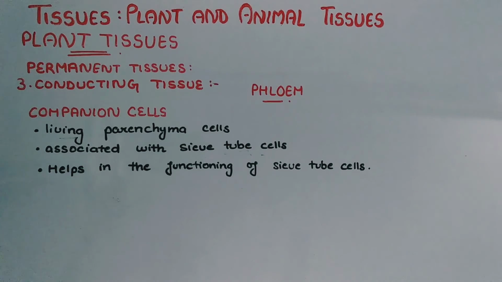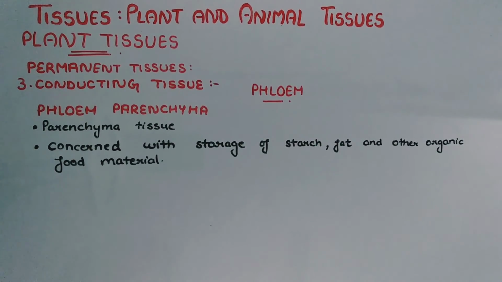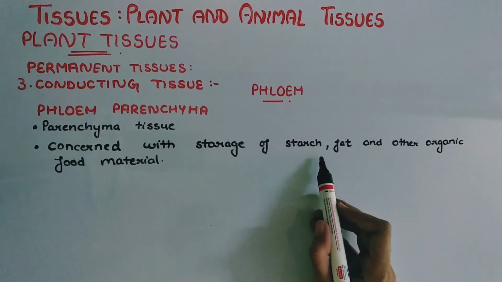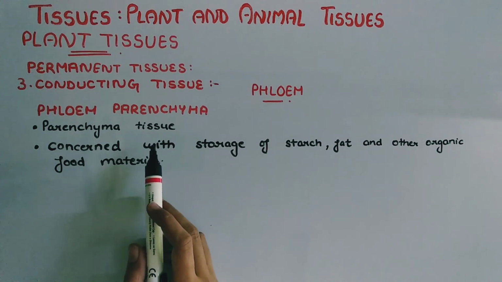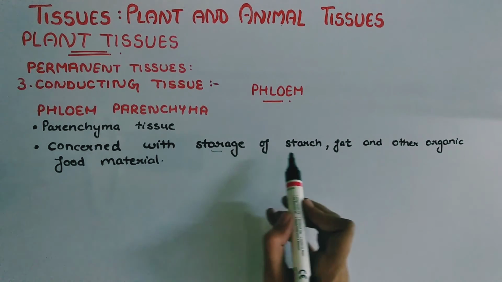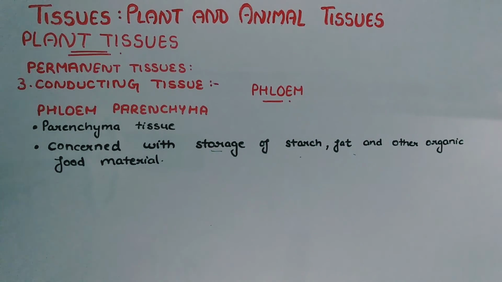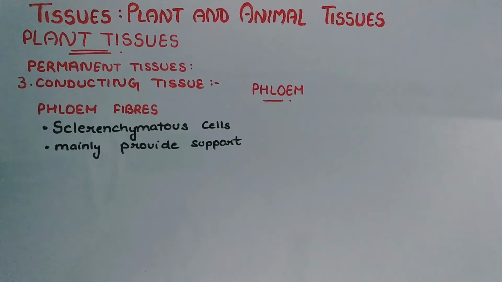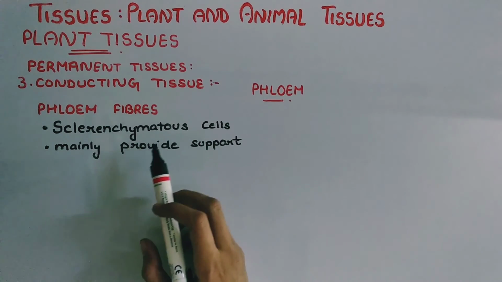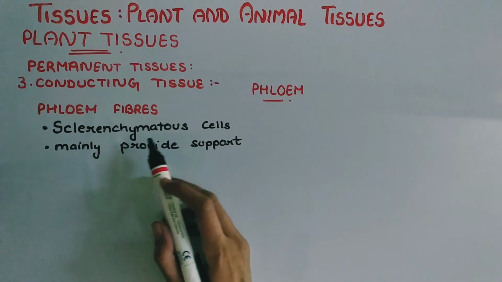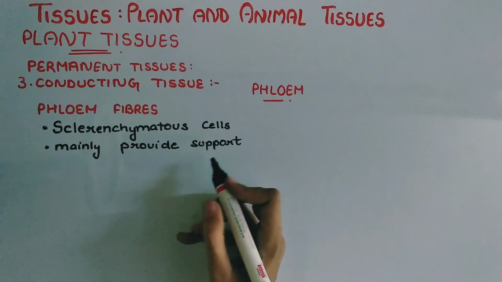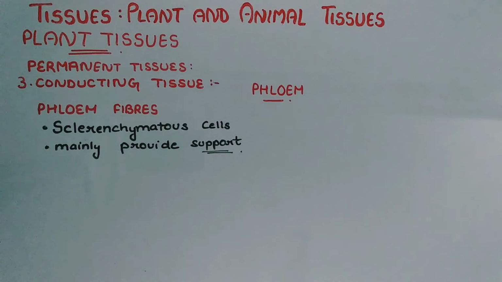Phloem parenchyma is a parenchyma tissue concerned with the storage of starch, fats and other organic food materials. Fourth component of phloem is the phloem fibers. Phloem fibers are sclerenchyma cells, and their main function is providing support to the plant.